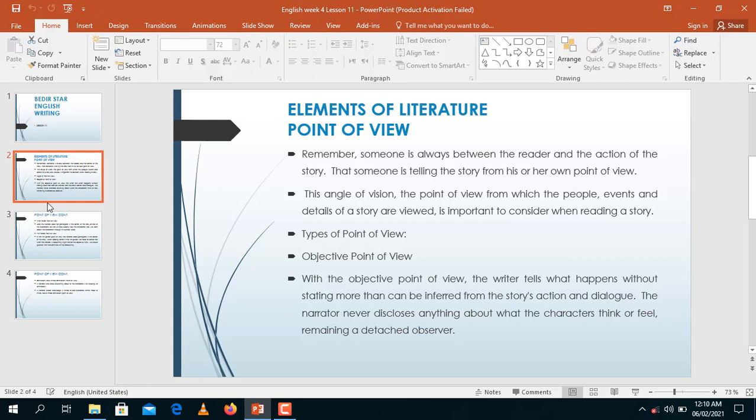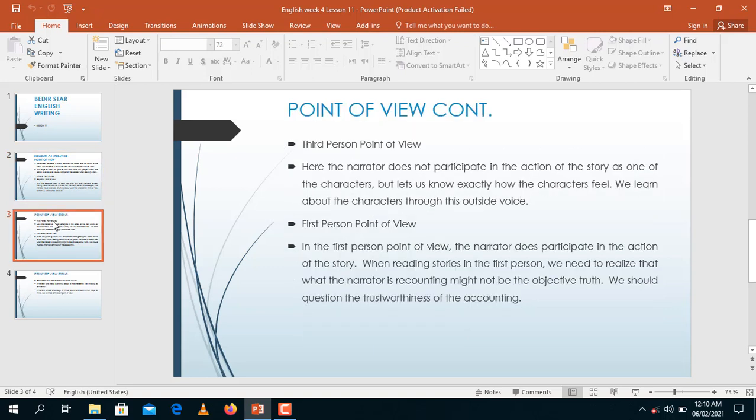And then we have what we call the third person point of view, narrative. Here, the narrator does not participate in the action of the story. So the writer is not directly involved in the story. The writer chooses to write a story based on other people in the action of the story, the characters, but lets us know exactly how the characters feel. We learn about the characters through an outside voice.